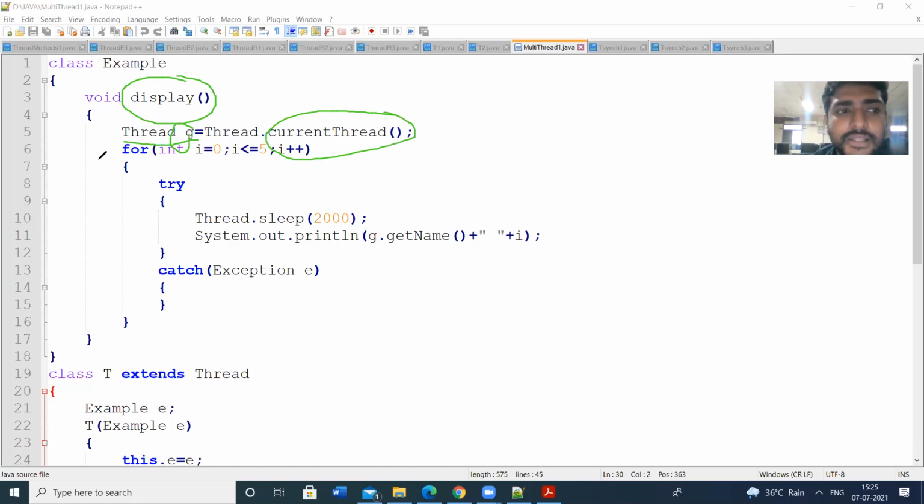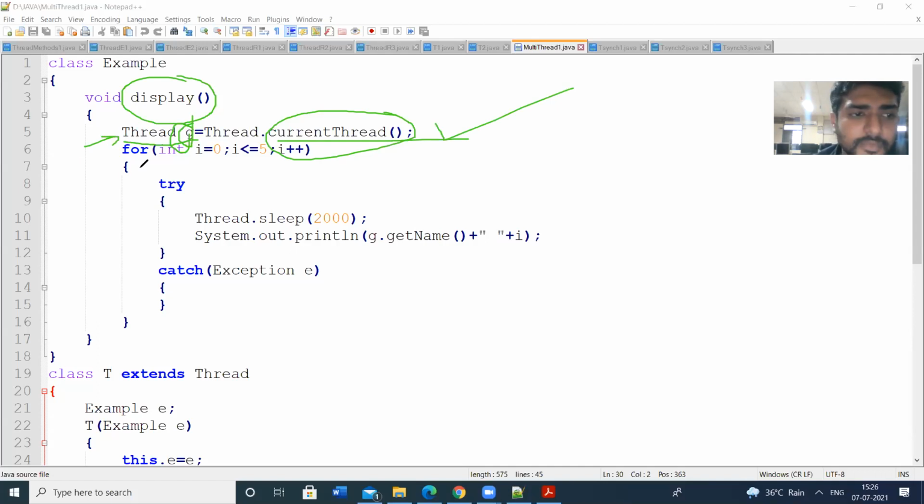In that case, the compiler has to know the current thread. What is the current thread, whether T1, T2, T3 or T4? To refer to that, I am creating an object G. In multi-threading, by default, we have to use this statement: Thread G = Thread.currentThread(). currentThread is a method. Current thread means either thread 1 or thread 2 or thread 3. To give the reference, we use this statement.